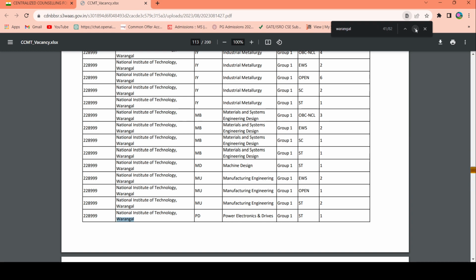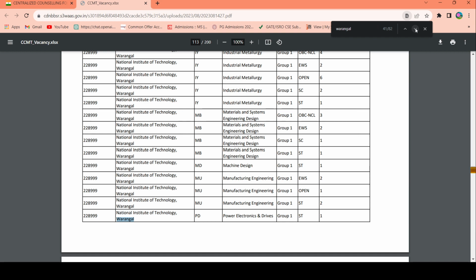For CSE, I have checked the seat distribution at NIT Trichy. The number of seats available for CSE Group 2 is 1. At NIT Surathkal, the available seats for CSE is 1. And at NIT Warangal, no seat is available. I have checked it. So no seat is available for NIT Warangal. And at NIT Surathkal, 4 seats are also available for computer science and information security. So you can target that course. If you want to get entry into NIT Surathkal, you can target computer science and information security because 4 seats are available. For these 4 seats, the cutoff can go down by 15 or 20 points, right?